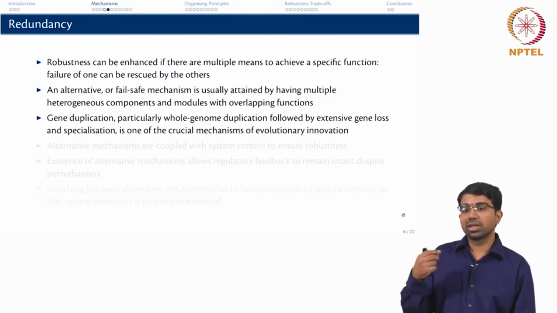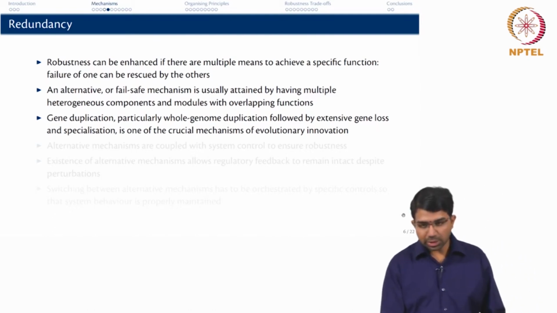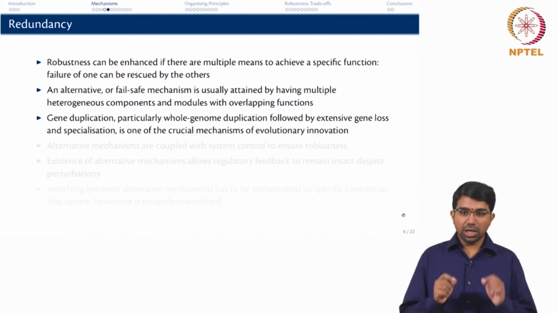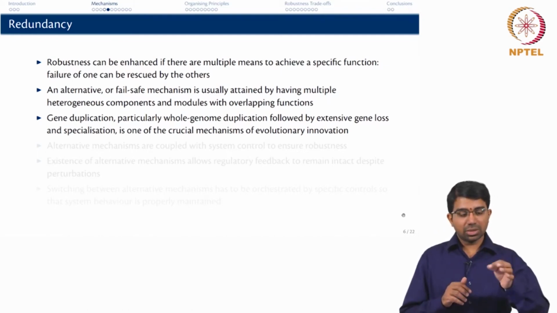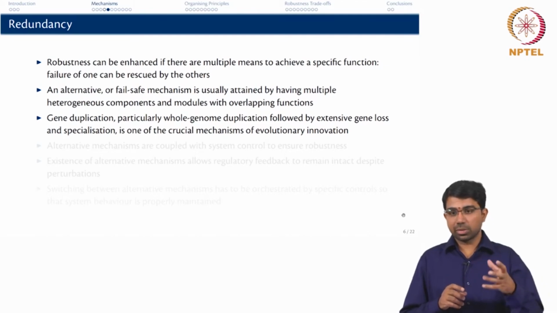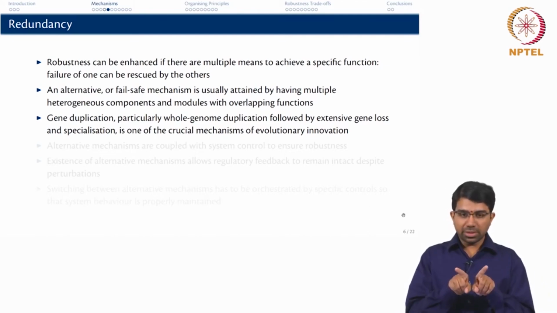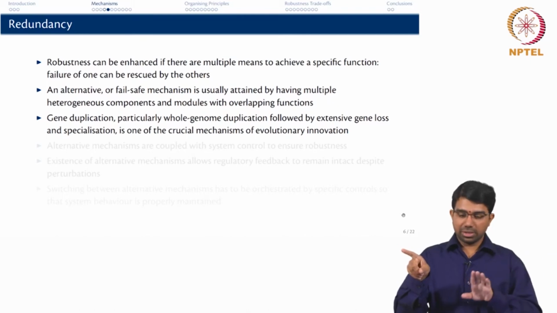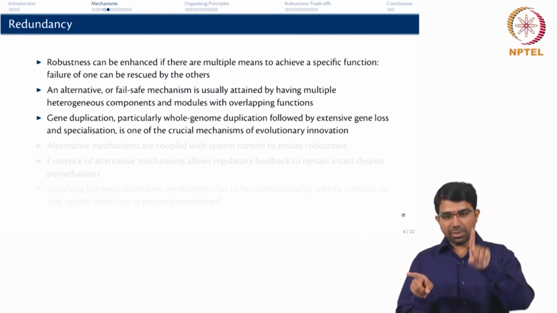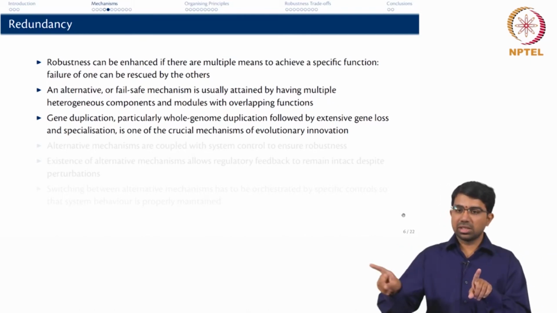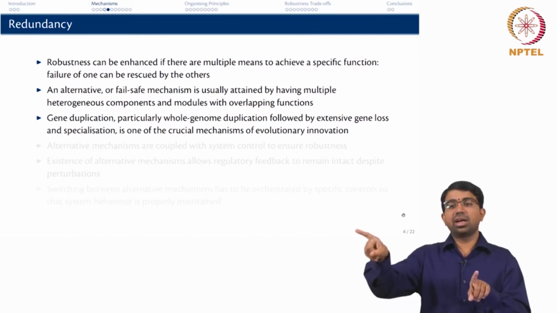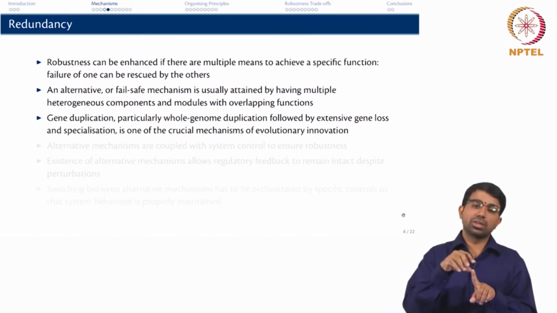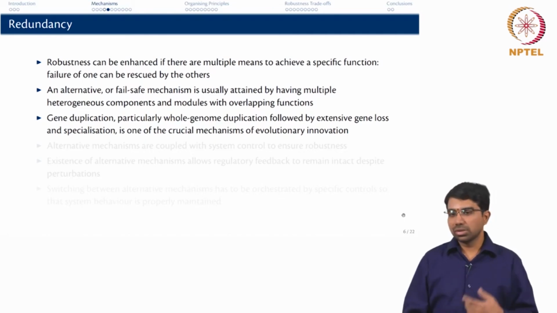Because of this, there is a lot of redundancy that can happen. So, initially if you had an essential gene, you had only one copy of it and there was no latitude for that to mutate and so on. Now, if you have two copies, they can slowly diverge in function. Maybe this gene can still do the same thing as it was doing all along, whereas this gene can take on some allied functions which can be very useful in, say, a different environment and so on and so forth.